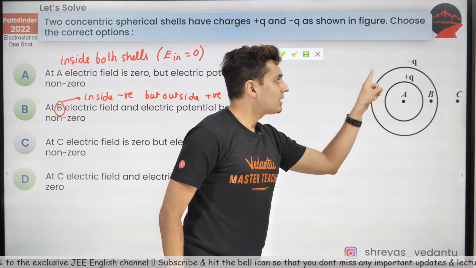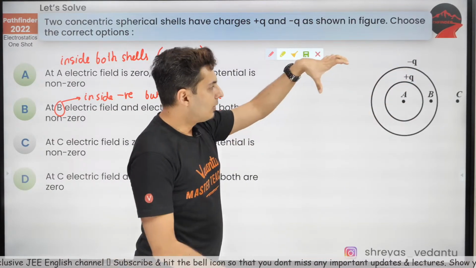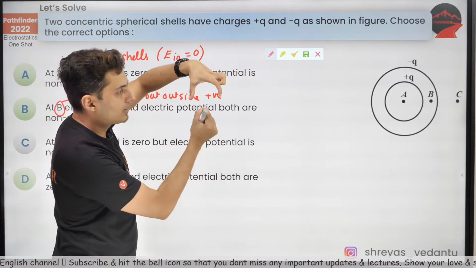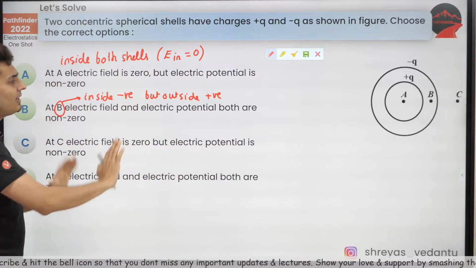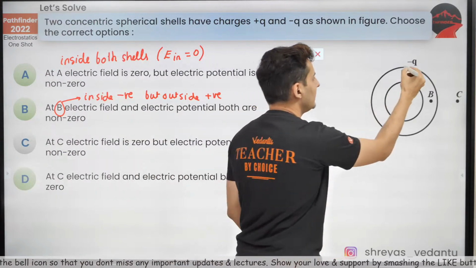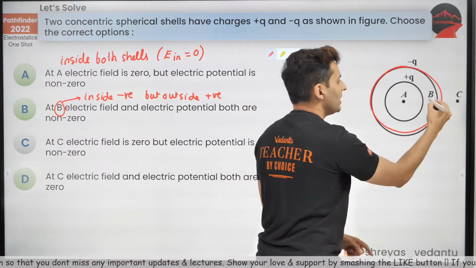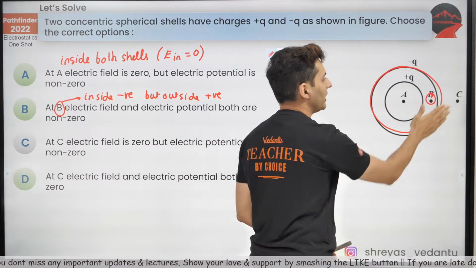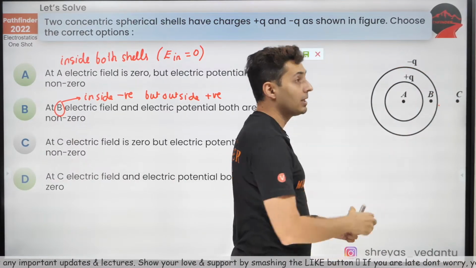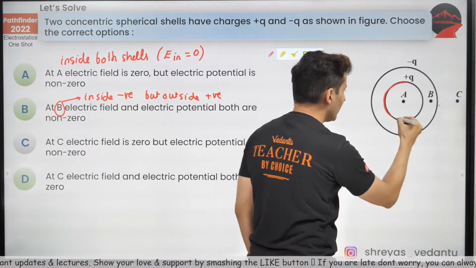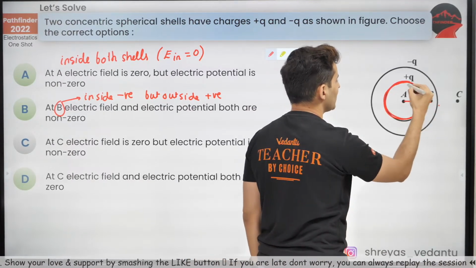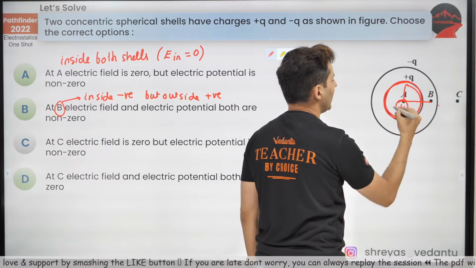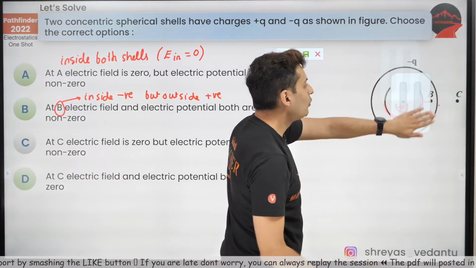Now the shell for which point B is inside will not give any field. So this negative charge is not going to give field at this point, because point B is inside that shell. But this shell which is positively charged, for that you are outside. So this positive charge will behave like a point charge at the center, and the field will be there.